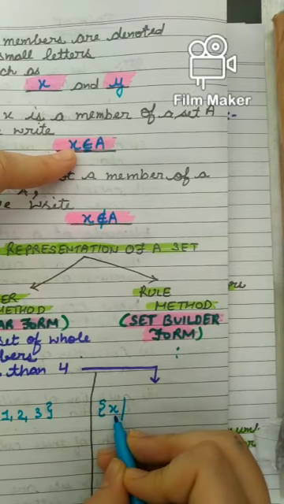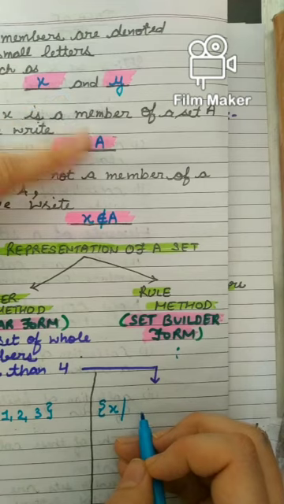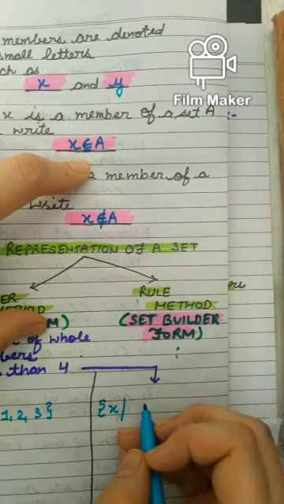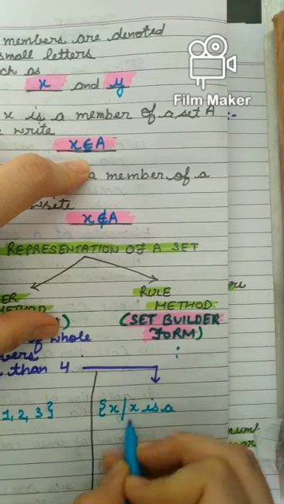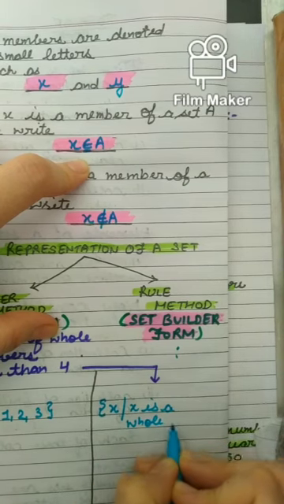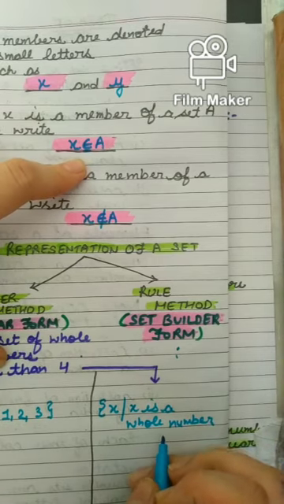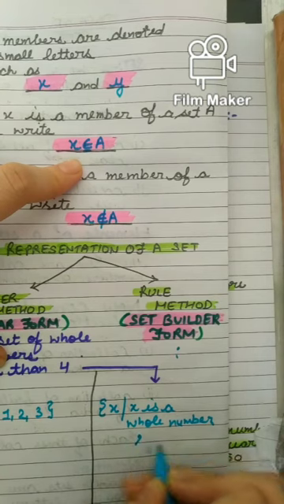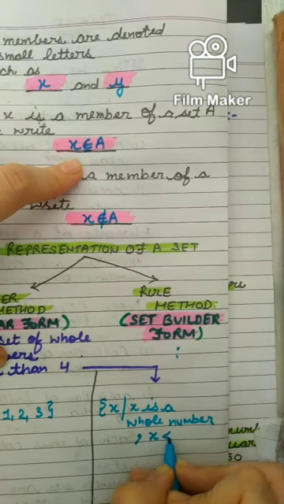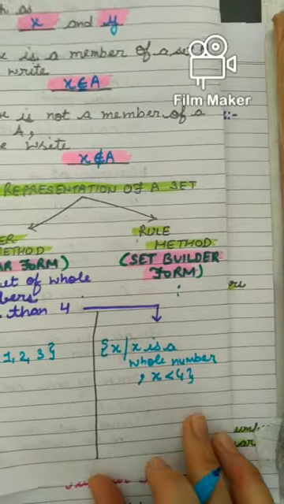So x is a member of this set, right? Now I will have to write the property of x. What type of x? It is a whole number, na? So x is a whole number, right? And beta, it is given that it is less than 4. So I will put a comma and I will write x is less than 4. So this is the set builder form.